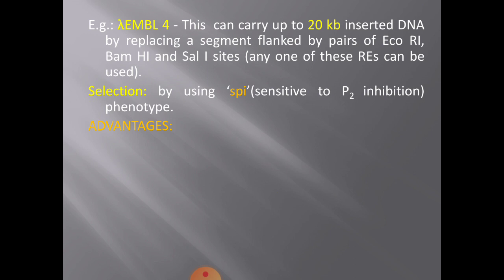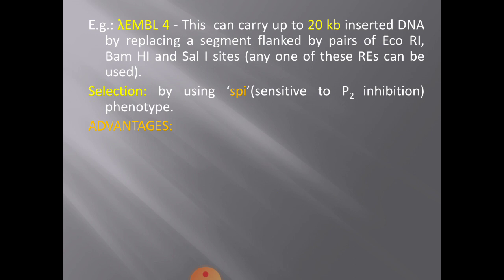If an Escherichia coli is infected by P2 phage, such E. coli cannot be infected by the lambda phage DNA, and therefore they are said to be SPI.